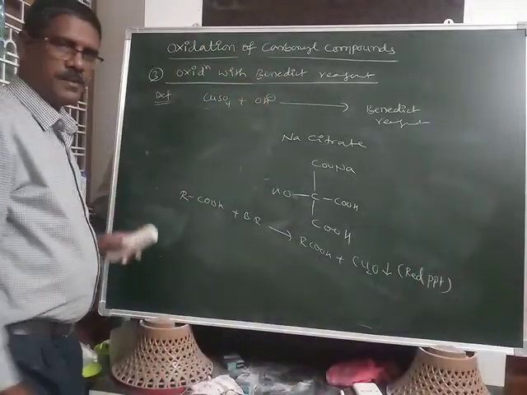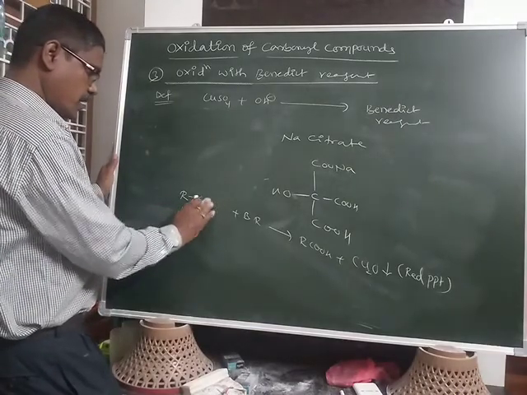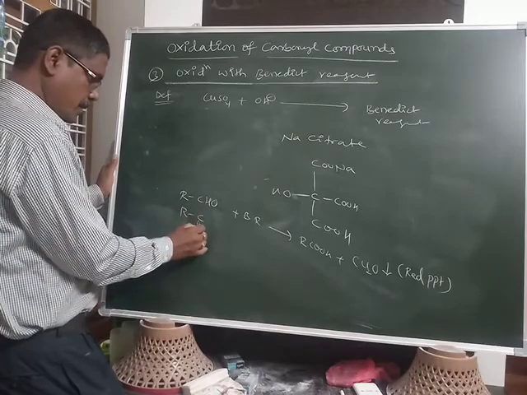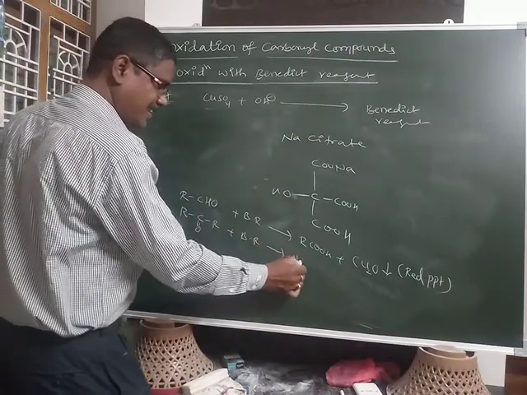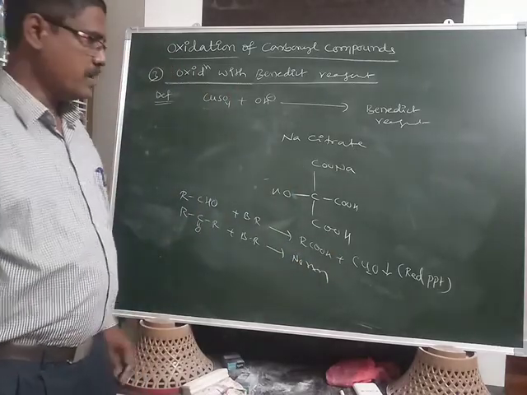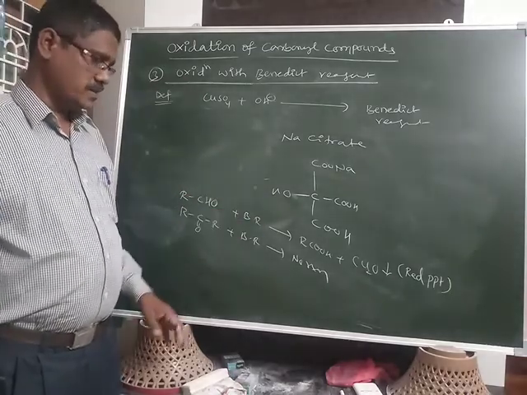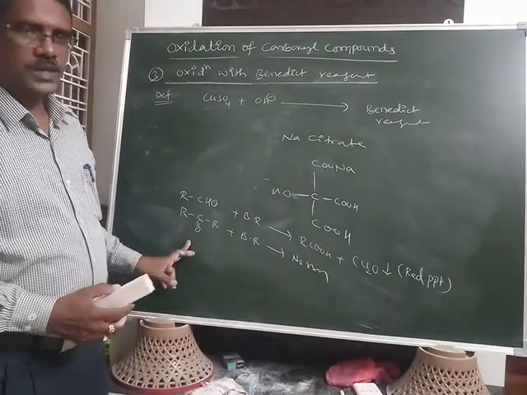Ketone with Benedict reagent gives no reaction, similar to the Fehling reagent. That's why Fehling reagent, Tollens reagent and Benedict reagent are the distinguishing tests of aldehydes from ketones.